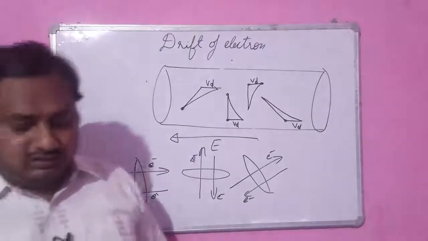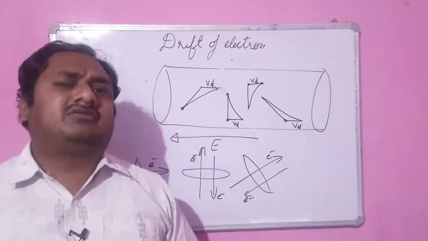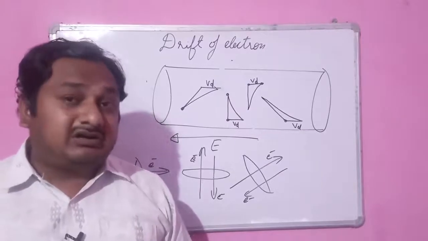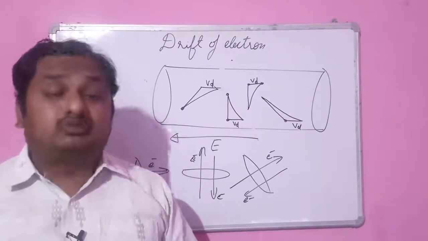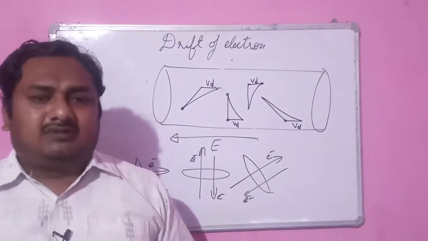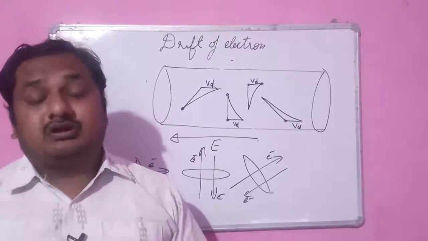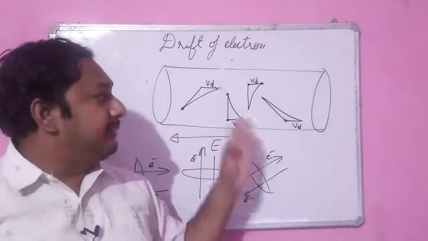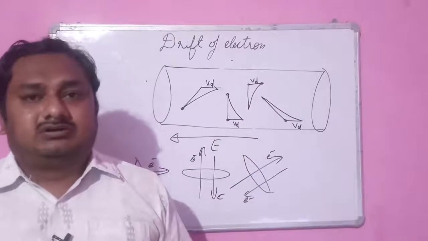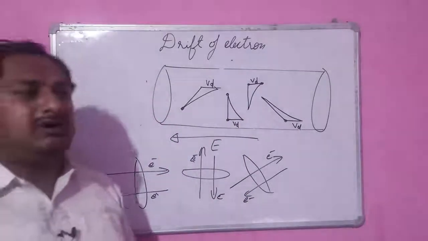But the important point to be noted here: in the absence of electric field, are the charged particles not in motion? They are in motion, and we have learned that if the charged particles are in motion, they will contribute current, they will produce some current. But it does not happen so. Why? For this, we have to understand the thermal motion of the charged particle.